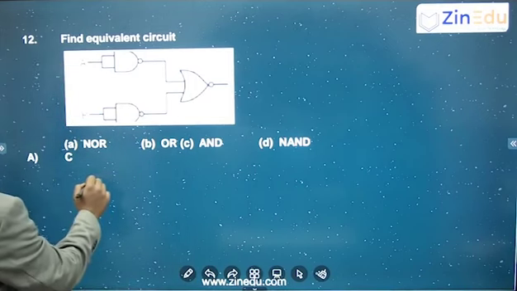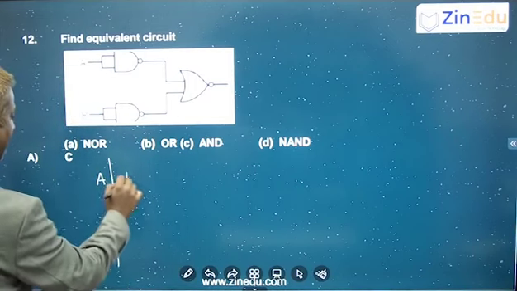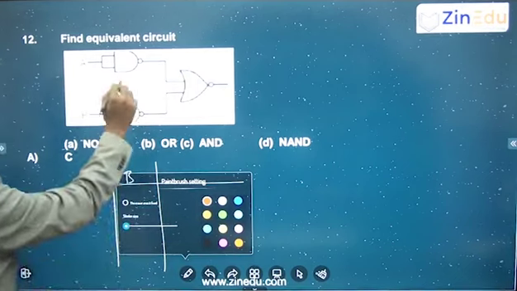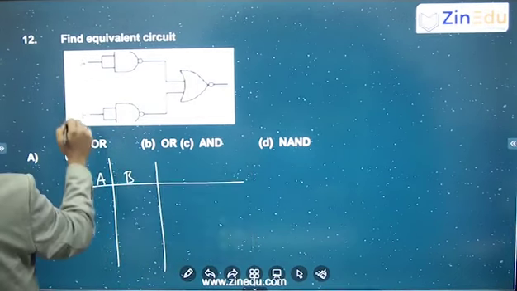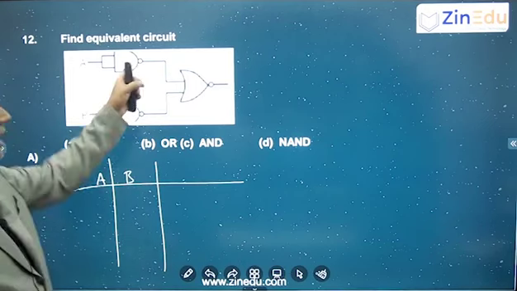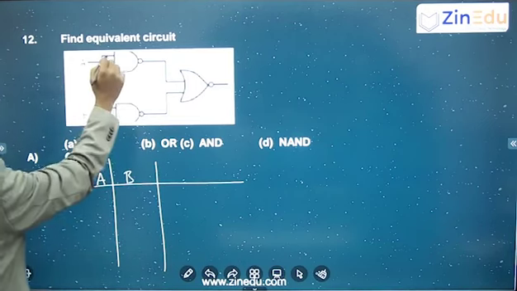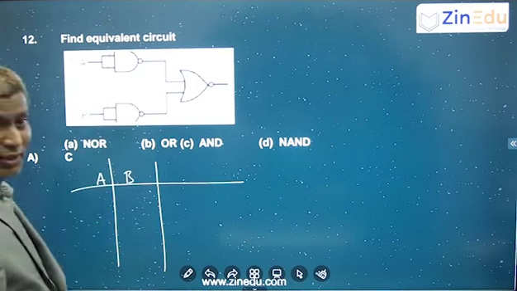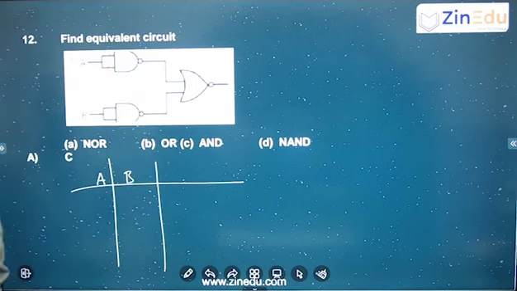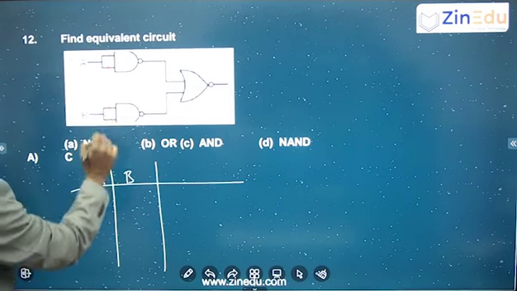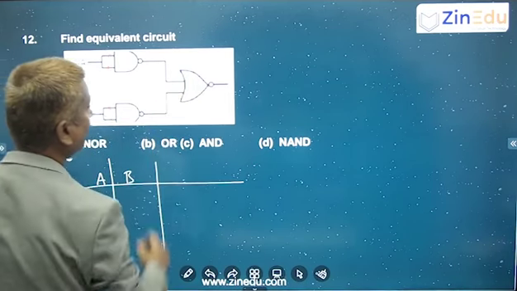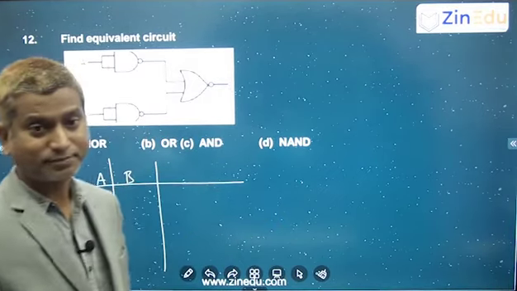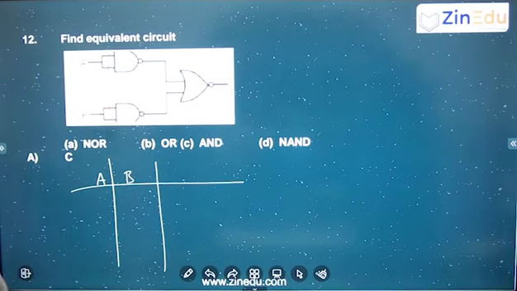So this is A and B, giving some inputs to A and B and trying to get the final result. First, step by step I am doing. If I give the input 0 and 0. Okay, this is an AND gate. So whenever you give input 0 and 0, AND means you will get 0, but for NAND you are getting 1. And here also 0, 0, and it is 1. So 1 and 1. If it is an OR gate, you were getting 1, but it's a NOR gate, NOT of OR, so you'll be getting 0 here.